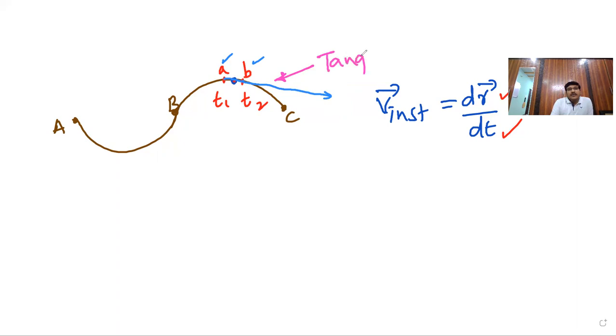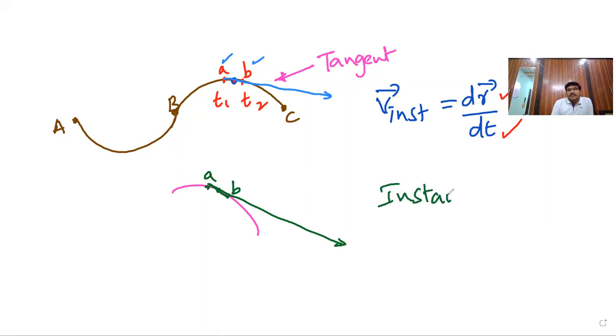This is a curve I am highlighting. On this curve, there is a point, a backward point and a forward point, A and B. If I join the initial and final points with a straight line, that gives the direction. This is a tangential direction.